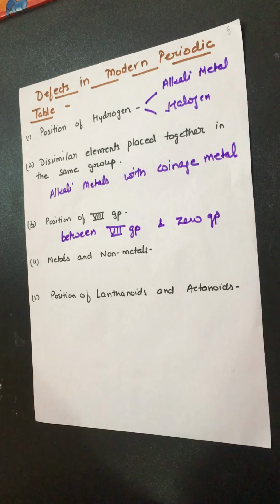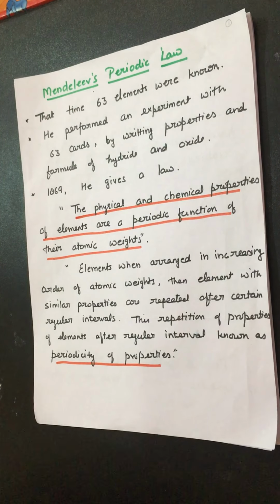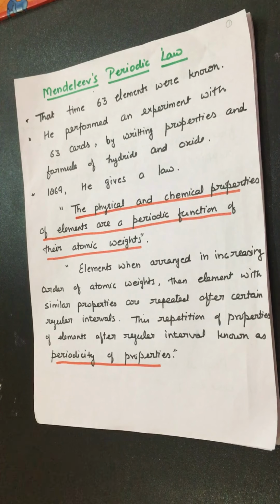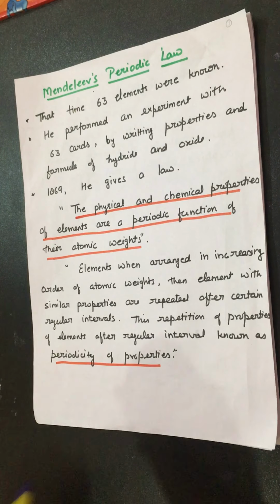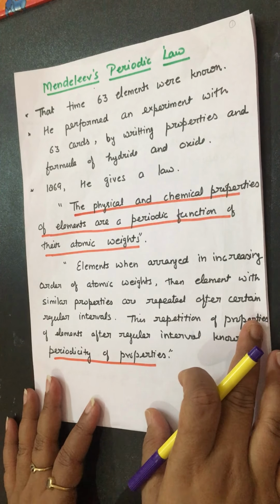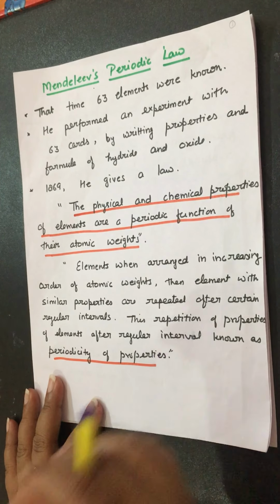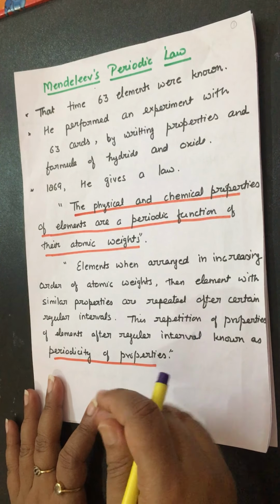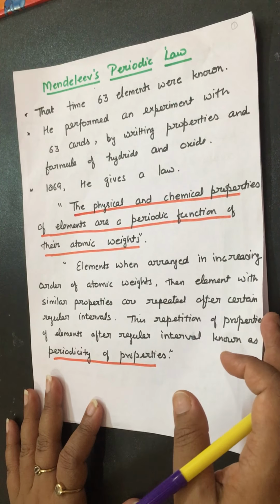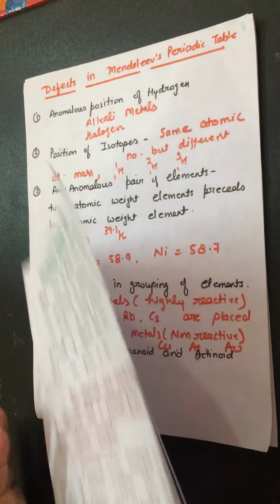In short, I tell you one more time, look at this. Mendeleev's periodic table. Mendeleev performed his experiment with 63 cards, and then he gave his law in which physical and chemical properties of elements are periodic function of their atomic weights. It means Mendeleev arranged these elements in increasing order of the atomic weight, and found out that after a regular interval there is a repetition in the properties of the elements. Then he called it periodicity of properties.